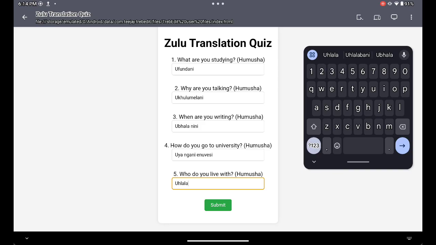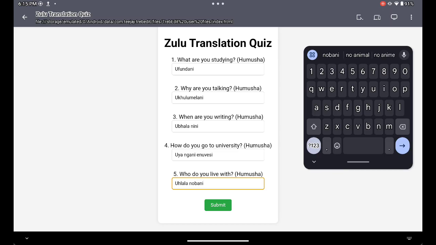Now, there's a reason why I specifically said Nobani is because who in general is Bani, B-A-N-I. For example, who is your father? Ubani Ubaba. Or who is the father? Ubani Ubaba. That's just Bani, B-A-N-I. Here I'm saying, who do you live with? So you get it. You're basically associating yourself with someone. Because you're associating yourself with someone, it's going to be Nobani.